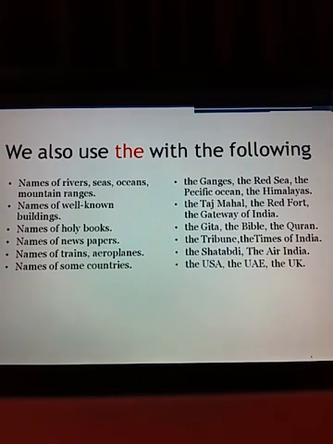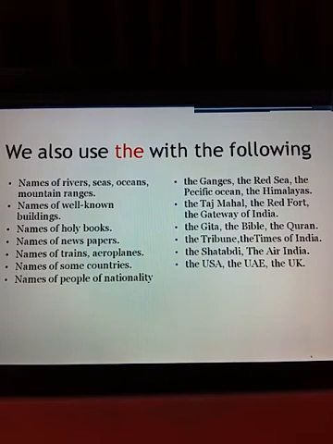See, the USA, the UAE, the UK. Why do we write the USA, the UAE, the UK? Because these are unions of states. In other countries we are not writing the, except for three: the USA, United States of America, the UAE, United Arab Emirates, and the UK, United Kingdom.